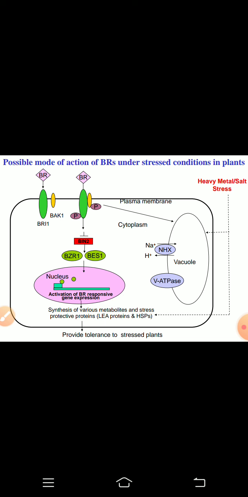So in this way, this whole receptor mediated process protects the plant against the heavy metal induced or salt induced stress and provides tolerance to the plant against this type of abiotic stresses.